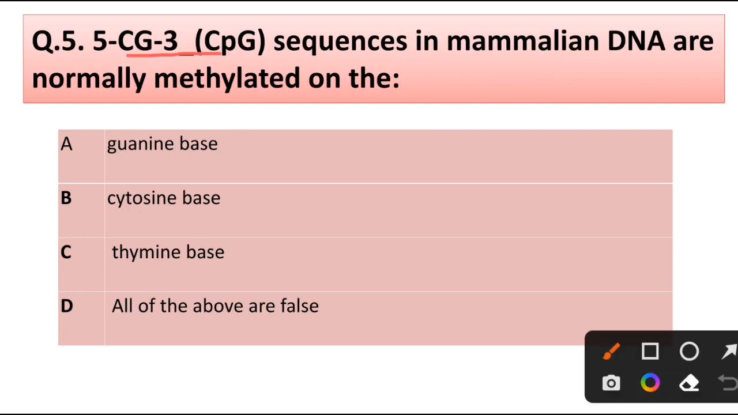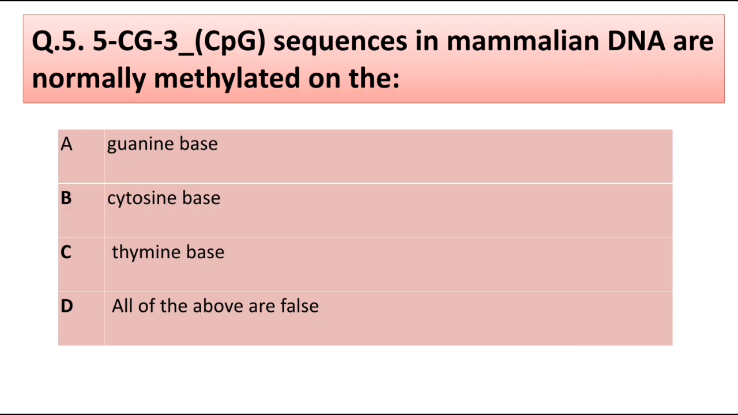Question number 5. 5'-CpG-3' sequences in mammalian DNA are normally methylated on: guanine base, cytosine base, thymine base, all of above are false. Correct answer is option B, cytosine base.